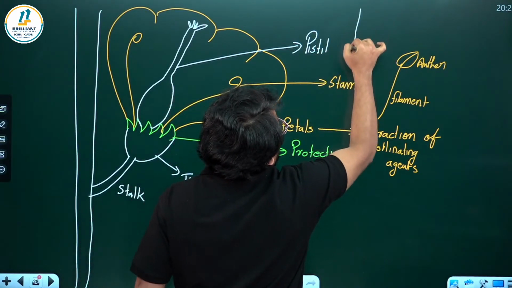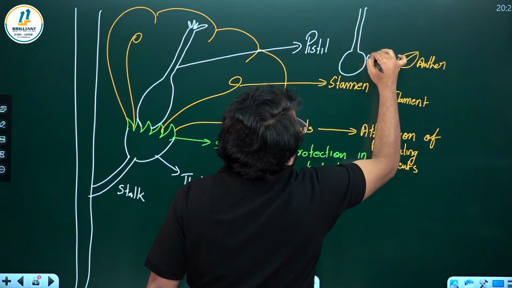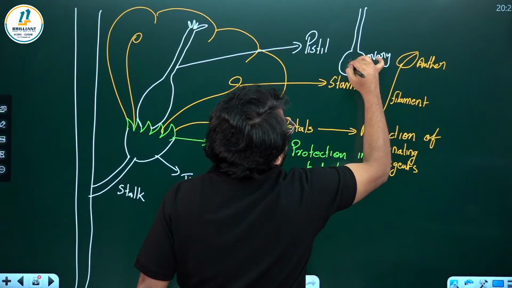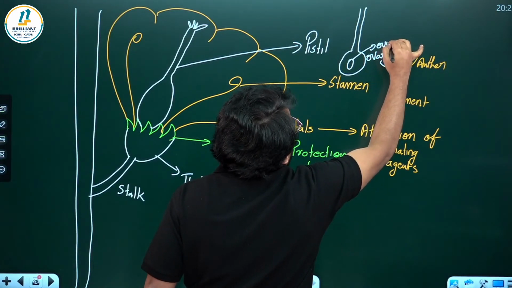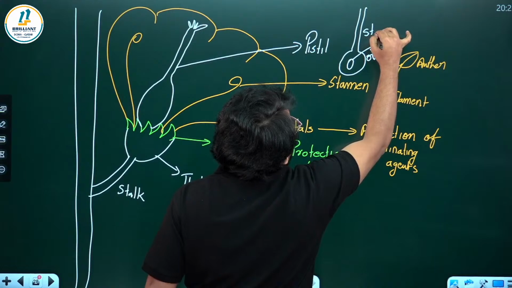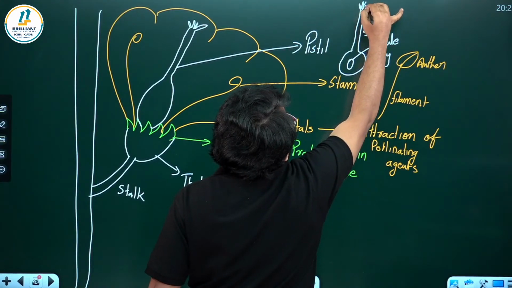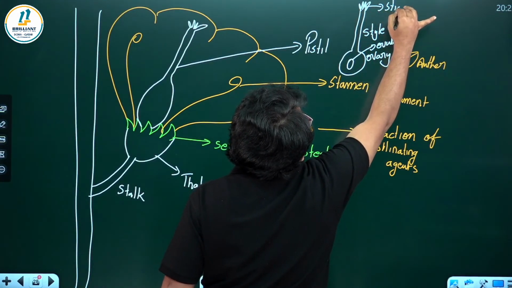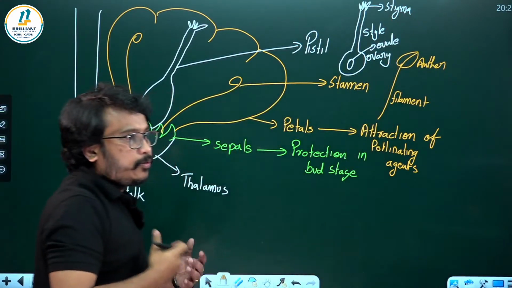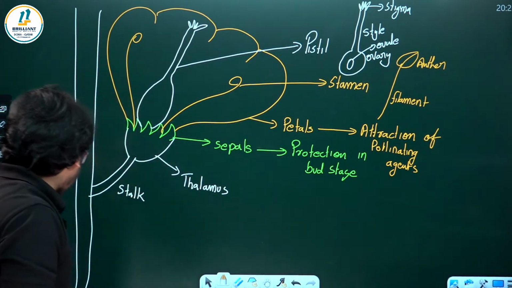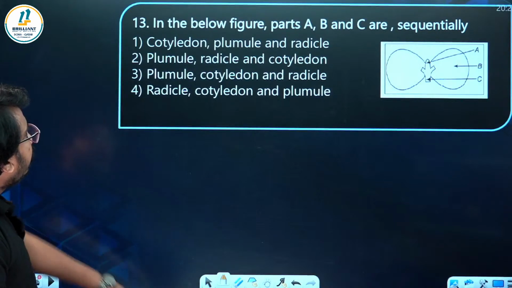In that you can see there is a swollen bottom. That swollen bottom is the ovary, and inside that there is the ovule, and the elongated portion is the style, and at the tip there is a stigma. So you should be able to describe it. Hope you got it. Now let's move to the next concept.